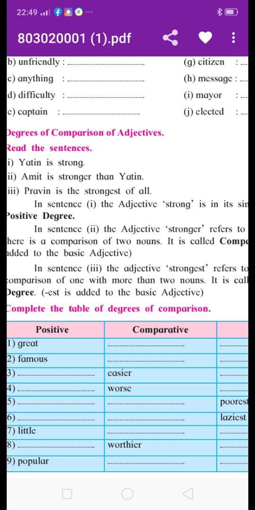Before the adjective we write the: Praveen is the strongest.